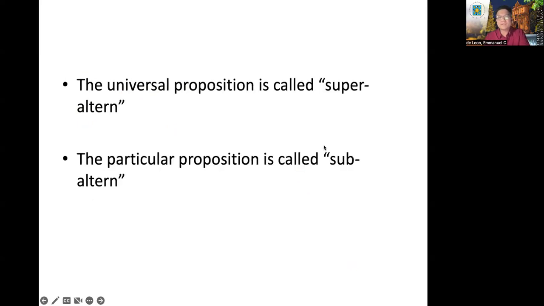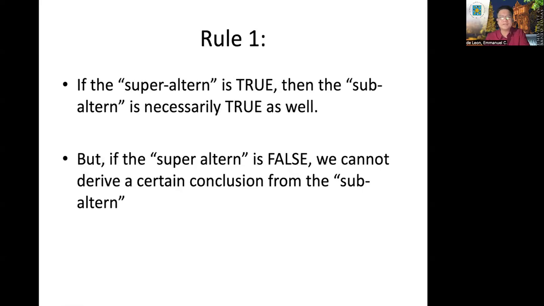The universal proposition is what we call superaltern. The A proposition is a superaltern, while the I proposition is a subaltern. The E proposition is the superaltern. The O proposition is the subaltern. We have two rules for subalternation. The first rule pertains to the universal proposition, the superaltern. If the superaltern is true, then the subaltern is necessarily true as well. Totoo na nga yun sa universal eh. Siyempre sa mga particular, totoo rin.